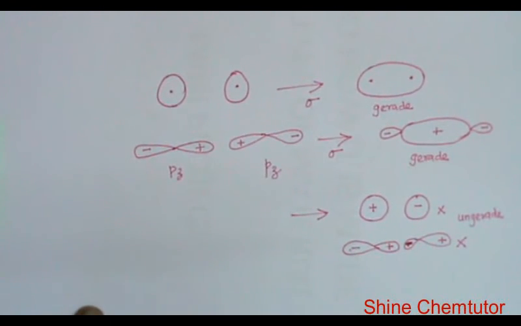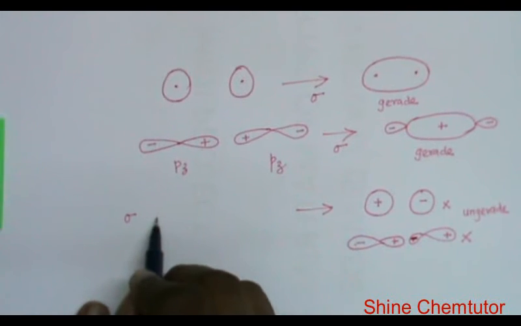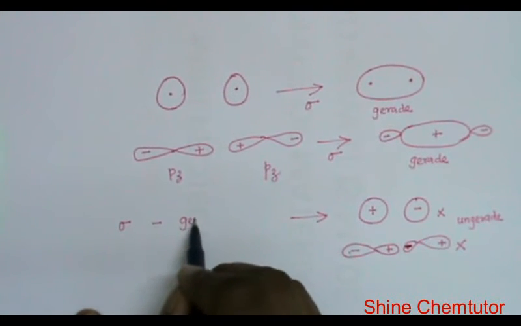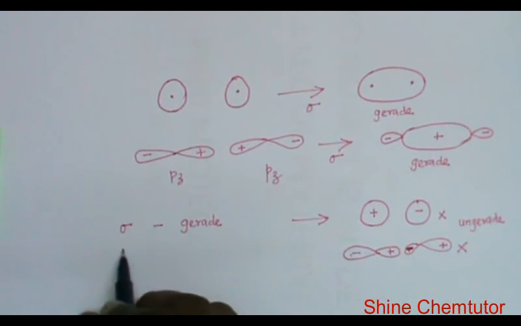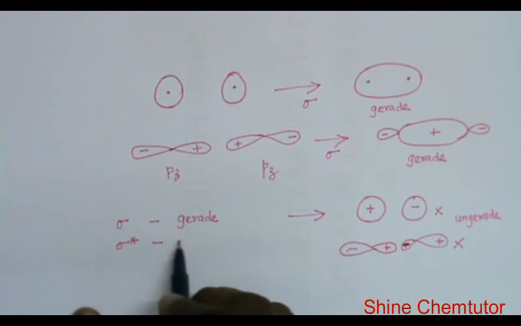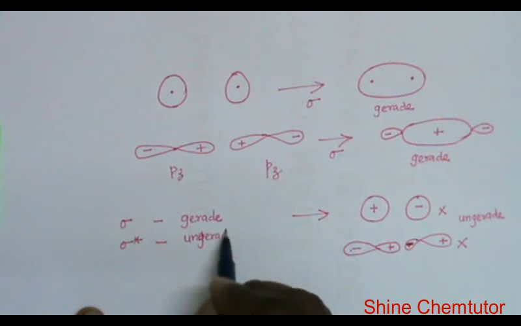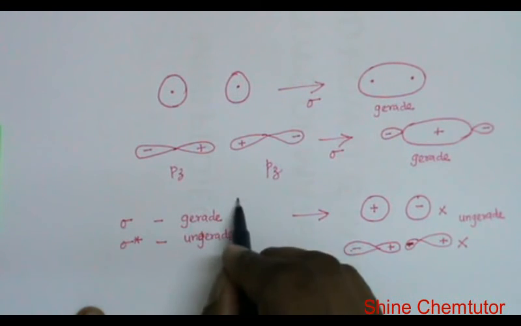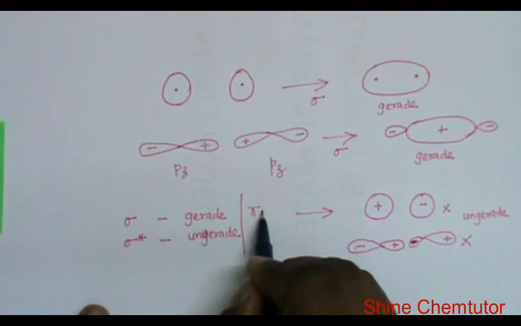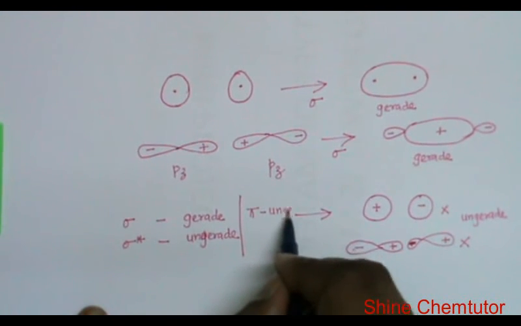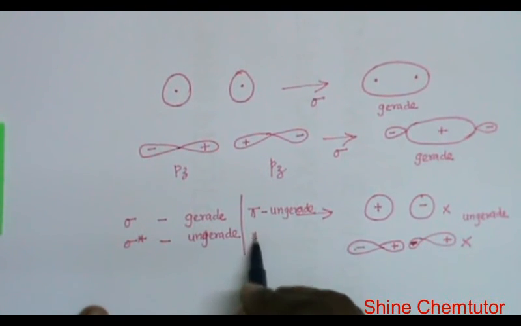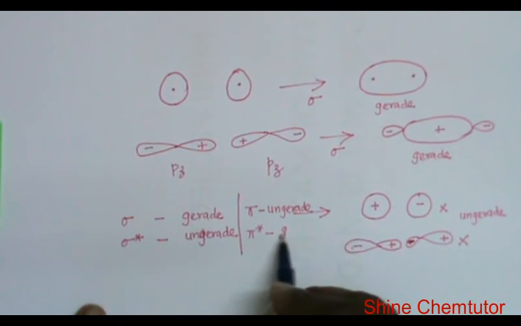Simply, you can remember all sigma bonding gerade, all sigma anti-bonding ungerade. For pi, it is just the reverse. Pi is ungerade, pi anti-bonding gerade.